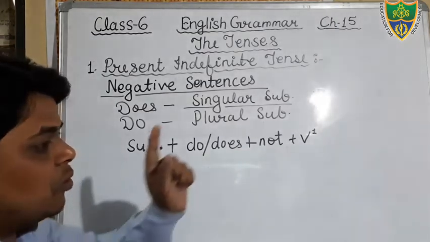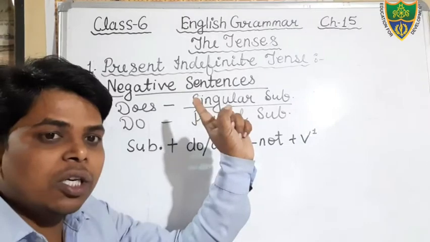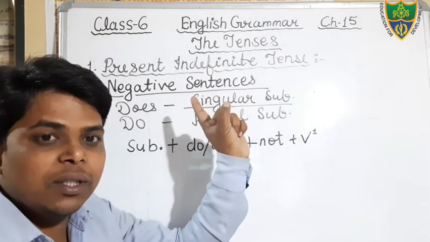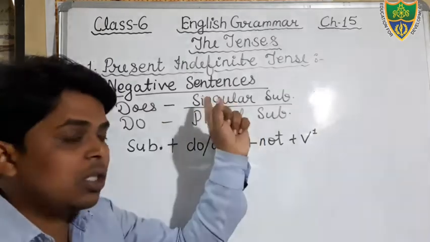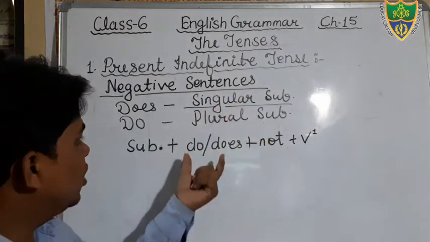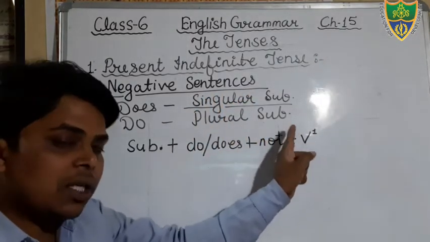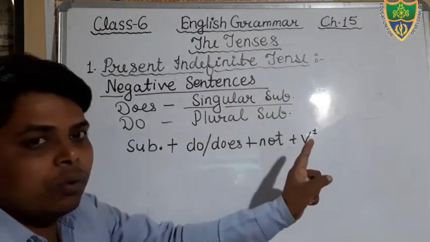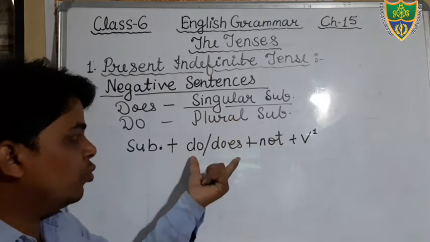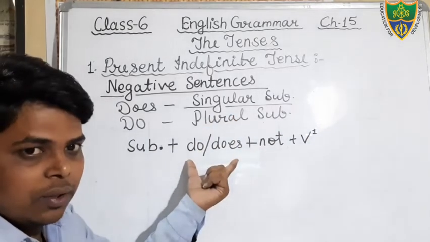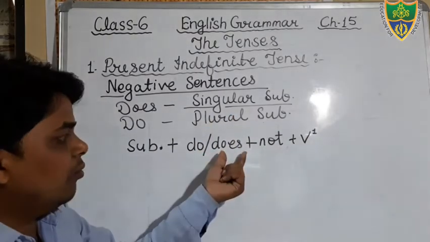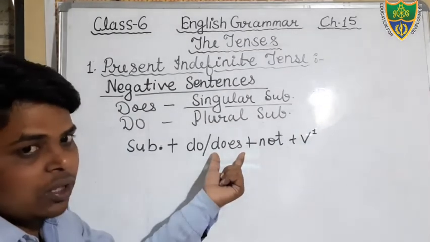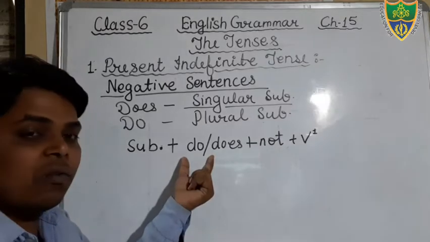Okay students, keep in your mind, in affirmative sentences you will add s or es to the verb if the subject is singular. But here in negative sentences you will not add s or es to the verb, whether the subject is singular or plural, because I have already used the helping verb for that. Okay, we will use the helping verb does for a singular subject and the helping verb do for a plural subject.